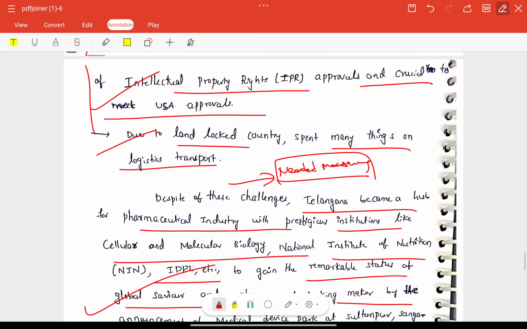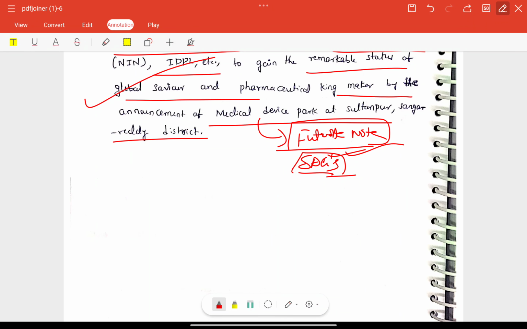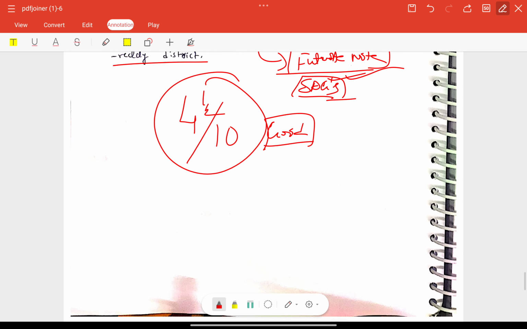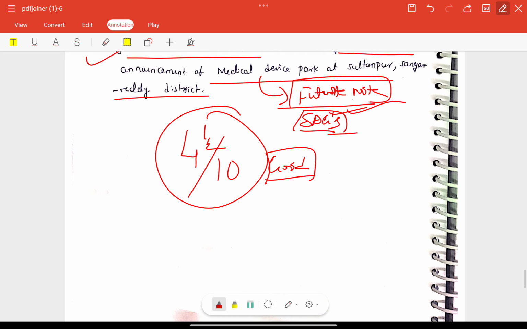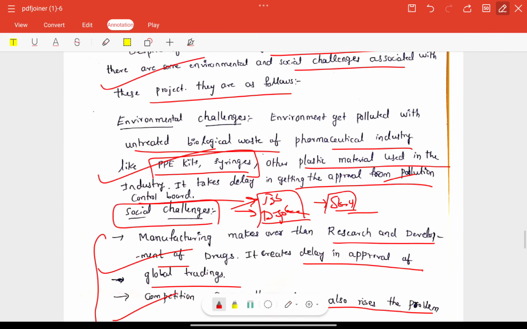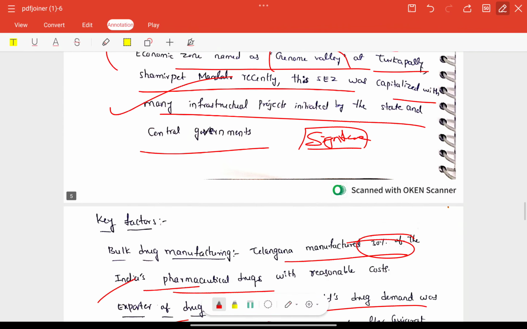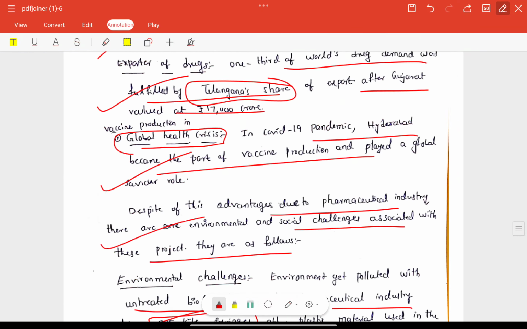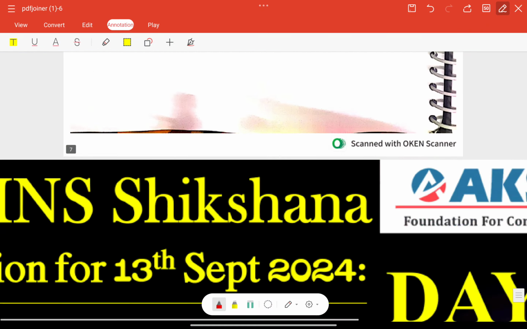So please focus on that. We need to improve each and every day, right? So we can give this particular answer 4.5 out of 10 marks here. Okay, a good start. You can improve. I can make sure that you can improve. If you write daily, focusing on these keywords and question tags, you can definitely improve, right? So please focus on that.